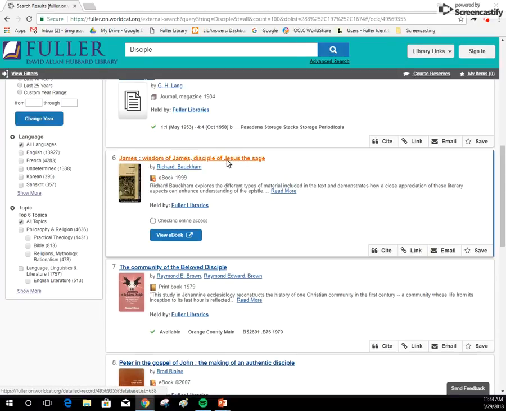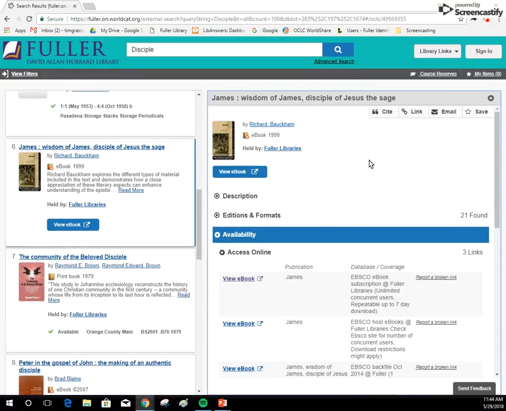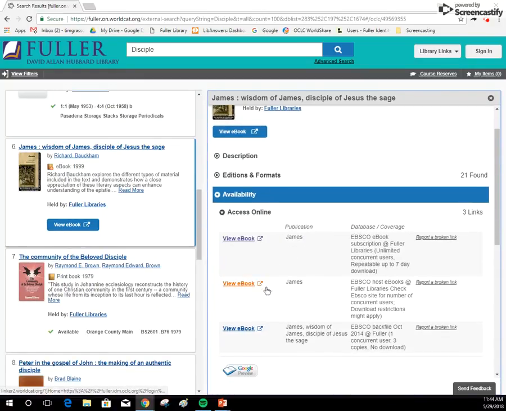If you click the title here, it'll pull up the side tab and you'll see the e-links down here. The first one is linked to the view ebook button. And so right over here on the right, for all the links, we see report a broken link. If you were to click that, it would send a report to myself and Danielle Whittington, our electronic resources librarian. That way we can fix the link or find another way to get that resource to you. So if links aren't working for you, please take a few seconds of your time to report it, not only for yourself, but so we can assure access for everyone else as well.